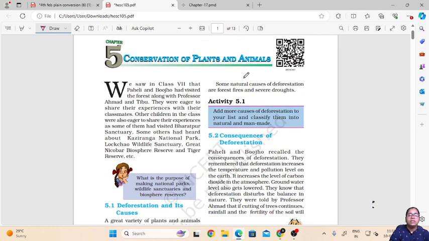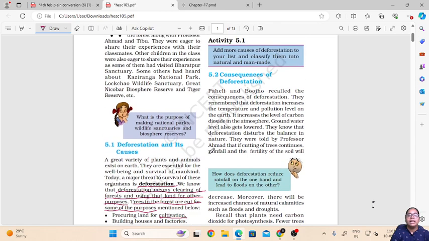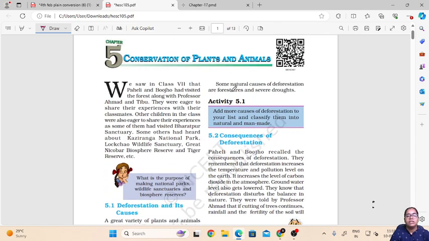Deforestation is a very severe problem, as clearing of forest is a major problem. The causes of deforestation stated here are man-made, done by men for their own needs. Some natural causes of deforestation are forest fires and severe droughts.